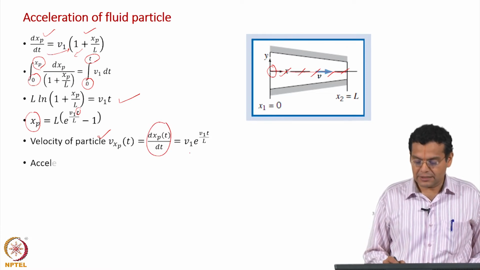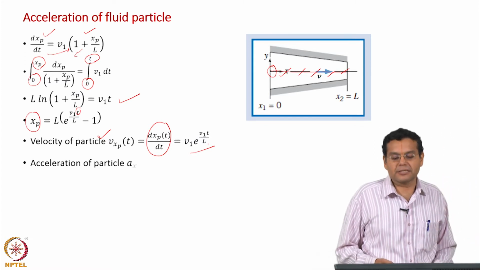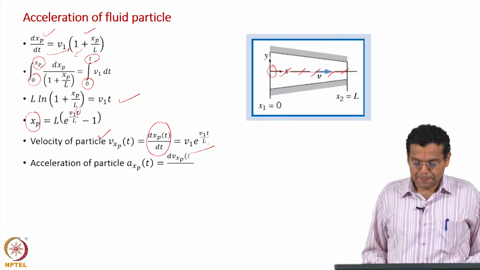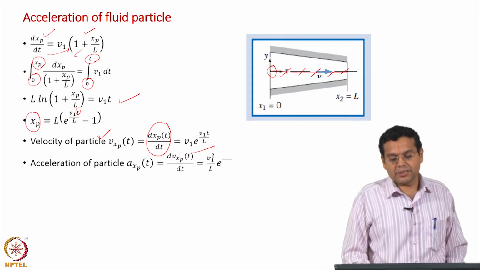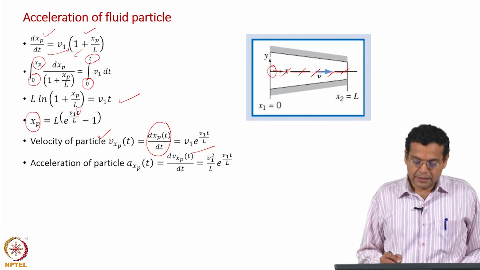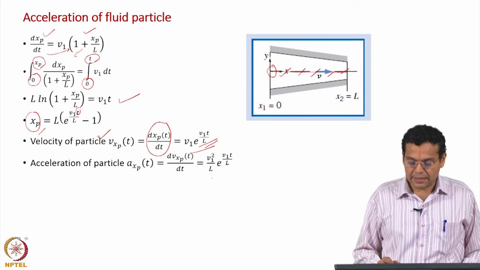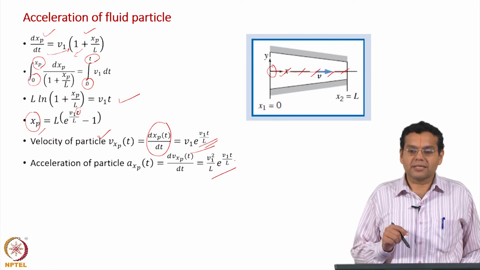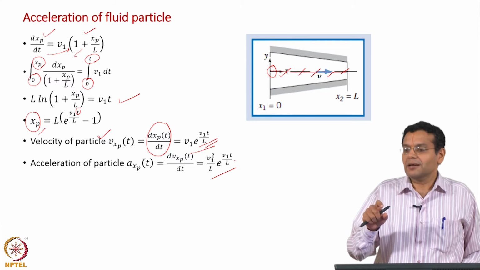So, you get this velocity, and then for the acceleration of the particle you once again differentiate the velocity with respect to time, and you will get the acceleration of the particle. What is to be noted here is that the position, velocity and acceleration are all functions of time. Remember, in a Lagrangian description, what are the independent variables? Initial position vector, initial position, and time.